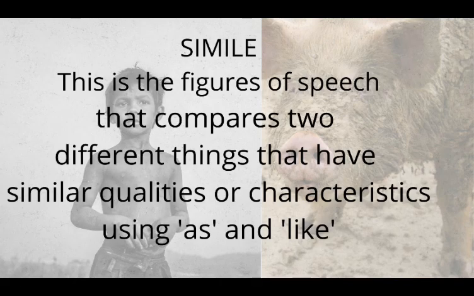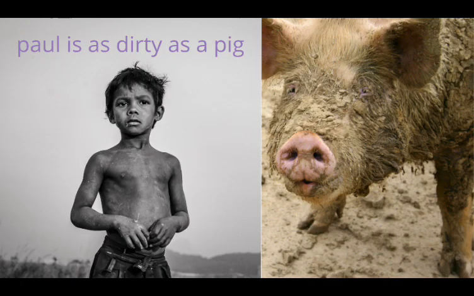Simile is a figure of speech that compares two different things that have similar characteristics using as and like. This refers to the comparison between two things that are of different nature but have some things in common. Example: Paul is as dirty as a pig.